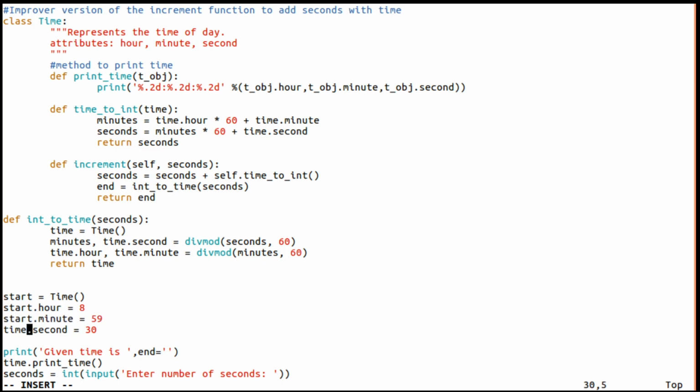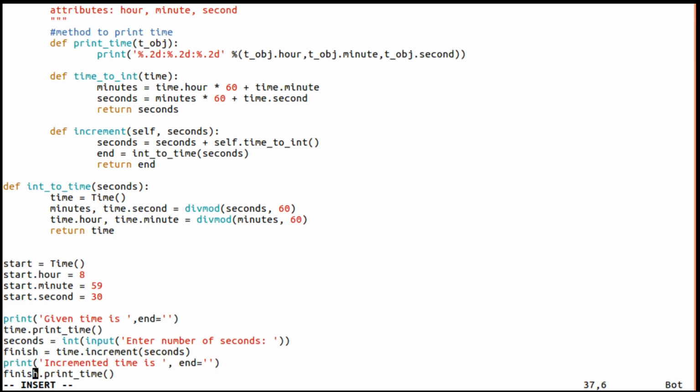Start, and this is start time. These are the number of seconds which we are going to add, which the user is going to enter, and this is a finish time or end time. You can call that an end time or finish time, whatever.